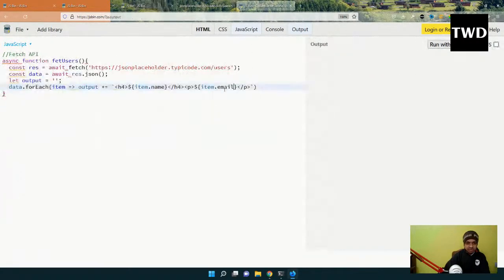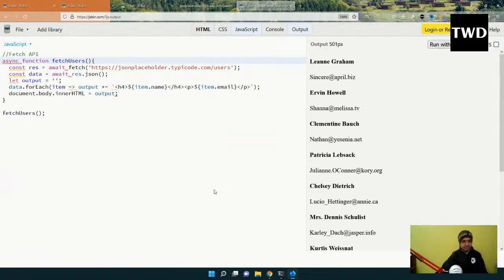So document dot body, like this I'll do, and then I have to run this function, which I can do like fetch users, like this I'll do, and then run with Chase, and okay, so I have some error here. Okay, and the error is like this. There is no function like this. I'll run with Chase, and I'm getting all the users. Let me run all from the internet.